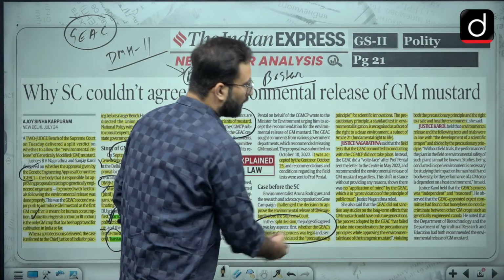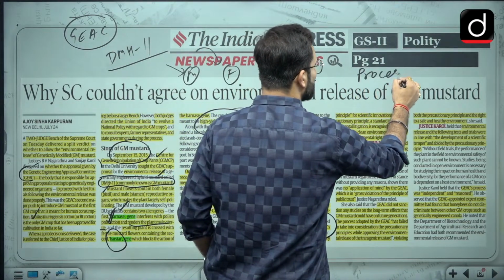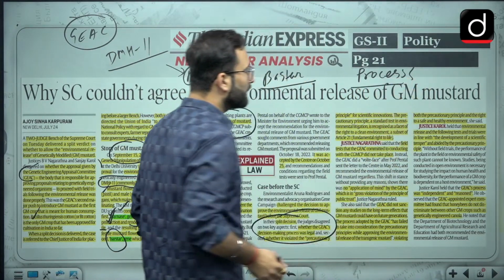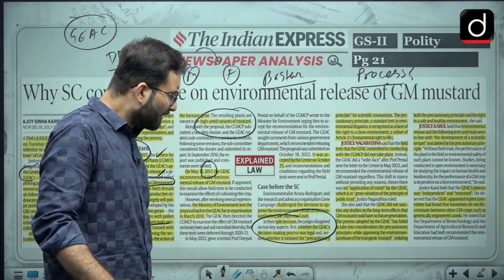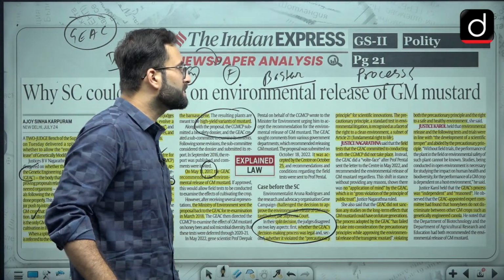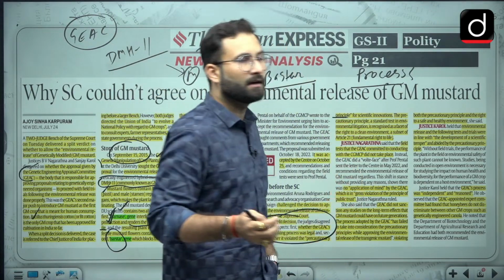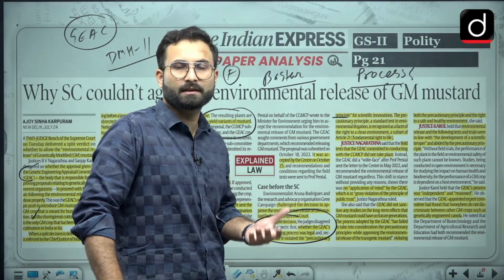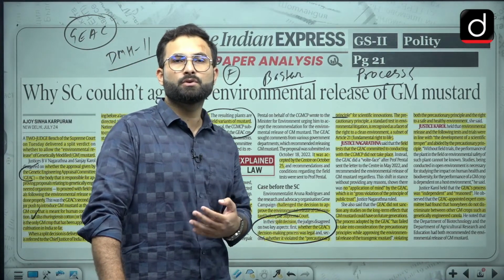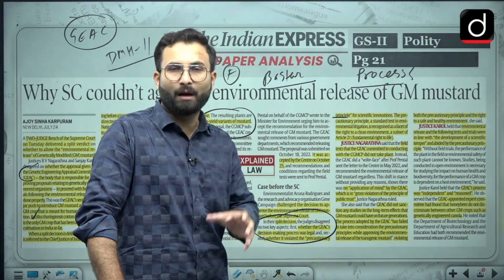Now this verdict has been given on the basis of whether the GEAC decision making process was legal. Now there are two things they are asking. One is the process which has been followed by the GEAC. Okay, whether that process was legal, or whether they have followed the process. Second thing is whether it violated the precautionary principle for scientific innovation. Now this precautionary principle is basically an environmental tool which is used by the judiciary in cases where approval etc. is sought. Other than that, they also use it to decide whether there is any kind of harm to the environment or not.